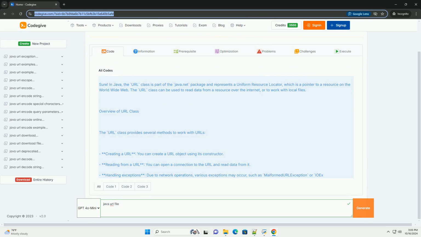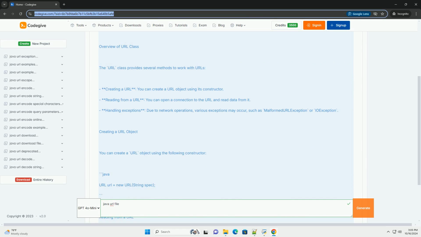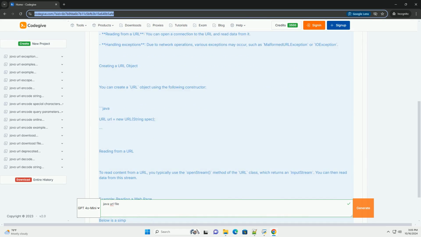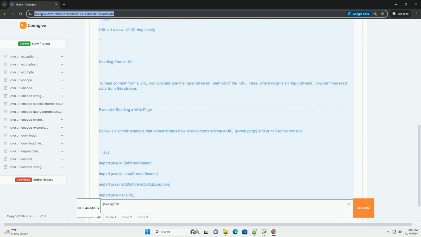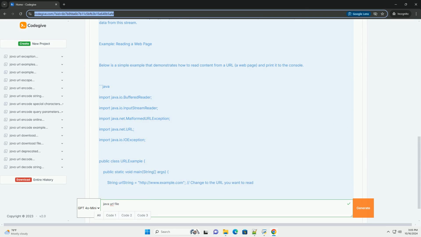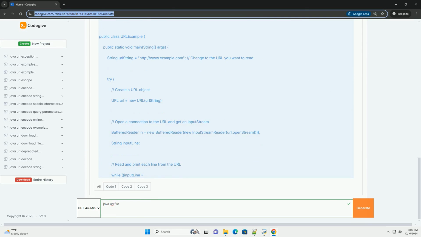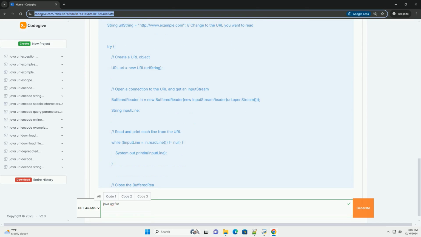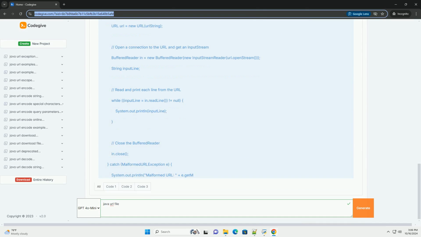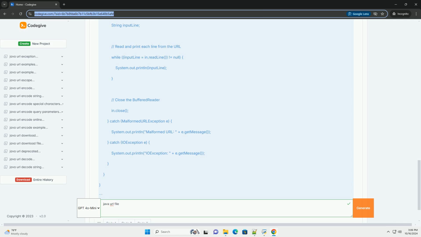Sure. In Java, the URL class is part of the java.net package and represents a Uniform Resource Locator, which is a pointer to a resource on the World Wide Web. The URL class can be used to read data from a resource over the internet, or to work with local files.